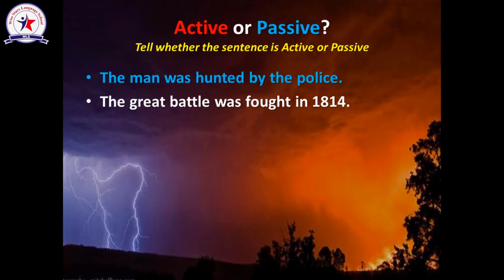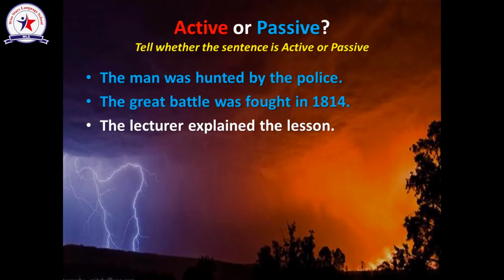The next sentence, the great battle was fought in 1814. Again, there is verb to be plus the past participle of the verb fight, which is fought. So this sentence is also passive. Very good. The next one, the lecturer explained the lesson. There is no verb to be here. This is number one. Can the lecturer explain? Yes. So the lecturer is the doer of the action. Since I have mentioned the doer, it is active, not passive. Let's check our answer. Yes, it's active.